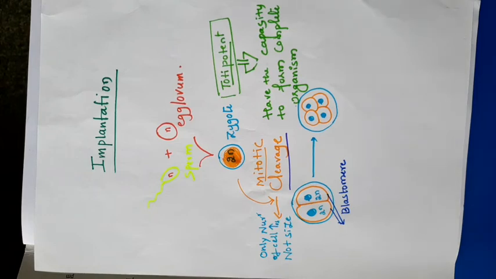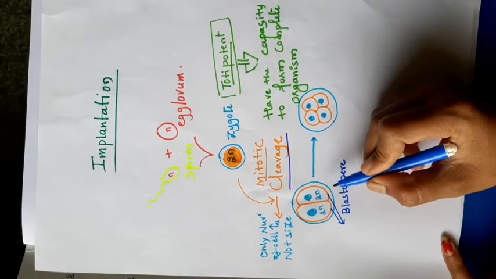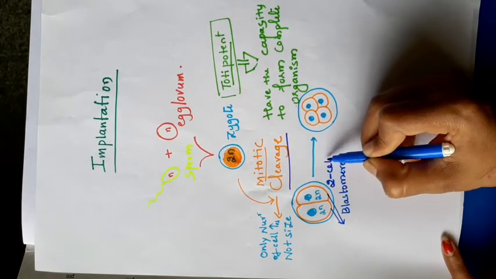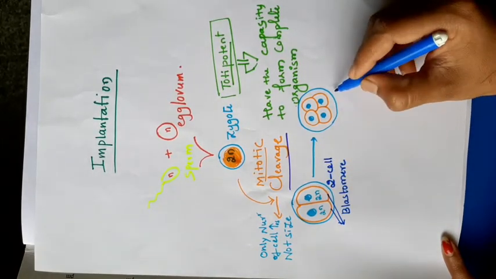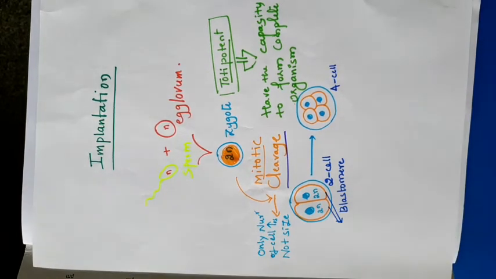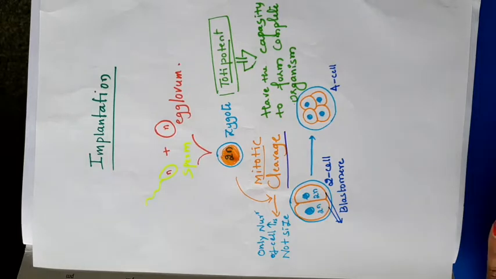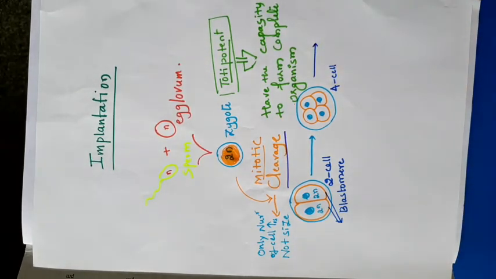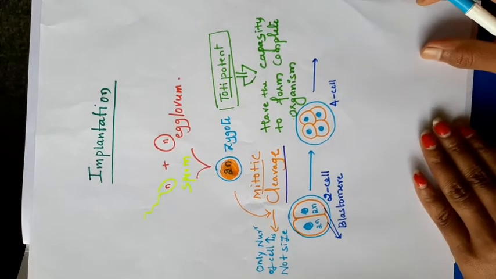By this cleavage, 2 blastomeres are present. This condition is a 2-celled zygote. This one has 4 blastomeres. The cleavage goes on up to the 16-celled condition.